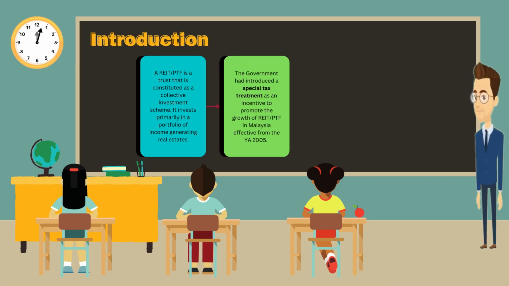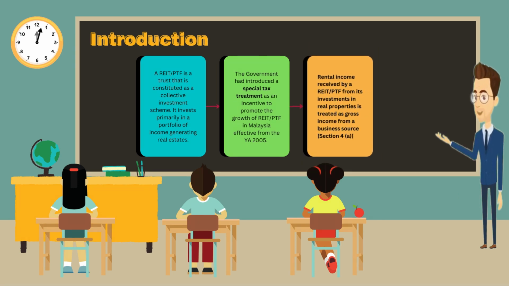The government had introduced a special tax treatment as an incentive to promote the growth of REIT or PTF in Malaysia effective from the year of assessment 2005. Rental income received by REIT or PTF from its investments in real properties is treated as gross income from a business source according to Section 4.